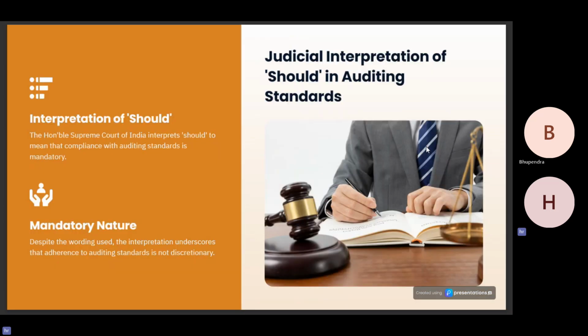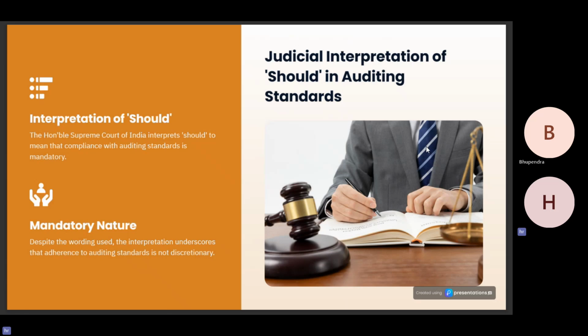Now let us understand the judicial interpretation of "should" in the auditing standards. The NFRA in its circular has also mentioned the interpretation of "should" by various judicial authorities, including the Supreme Court's judgment. In one of the judgments, the Honorable Supreme Court said that one should not read the word "shall" or "should" in isolation.